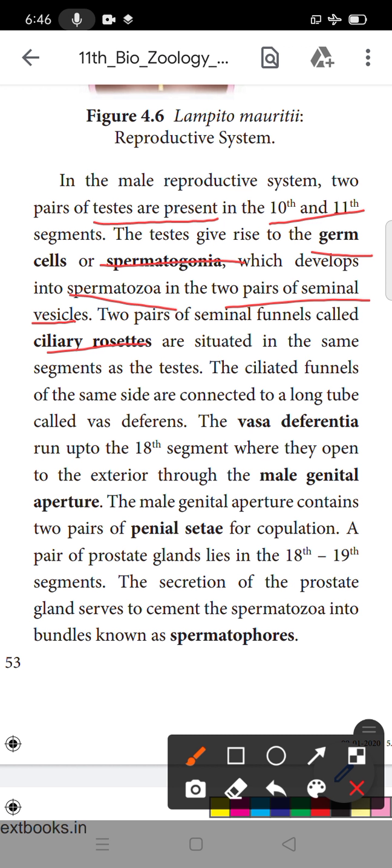The ciliated funnels of the same side are connected to a long tube called the vas deferens. Vas deferens is also one of the male reproductive parts. The vas deferentia run up to the 18th segment and open to the exterior through the male genital aperture. The male genital aperture contains two pairs of penial setae.